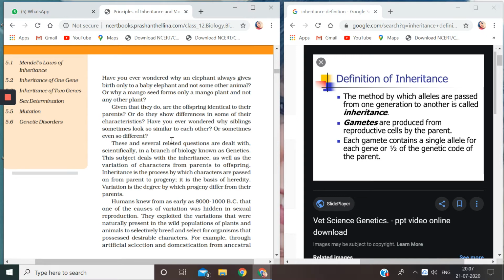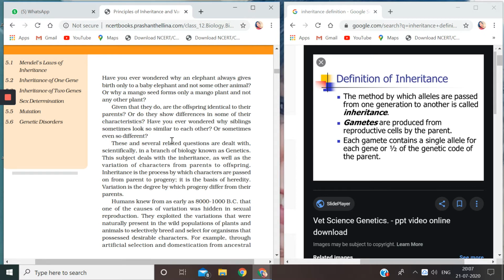Then they say also right here, gametes are produced from reproductive cells by the parent. We have done this in the first unit of your book. Each gamete contains a single allele. We know that gamete is always haploid, right? Gametes are always haploid. So each gamete will contain one allele, like the gamete of this tall plant.